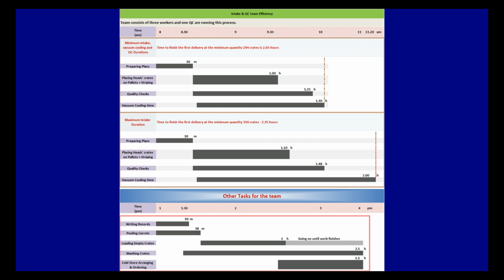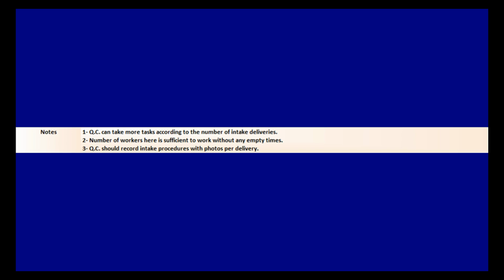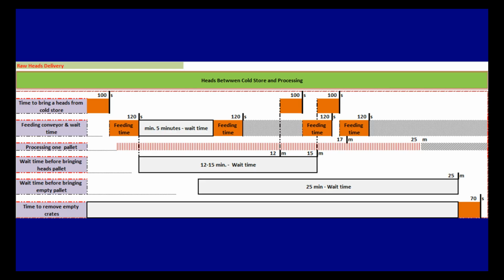Going on with the other tasks after that: writing records, peeling carrots, loading empty crates, washing crates, cold store arranging and ordering. So, we have some notes to be fulfilled. Note 1: QC can take more tasks according to the number of intake deliveries. 2. The number of workers here is sufficient to work without any empty times. 3. QC should record intake procedures with photos per delivery, doing the same for the cold store tasks, which are as follows. Please check this table with the time per task.